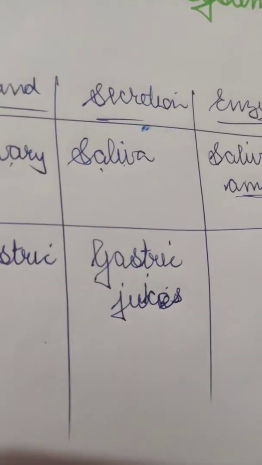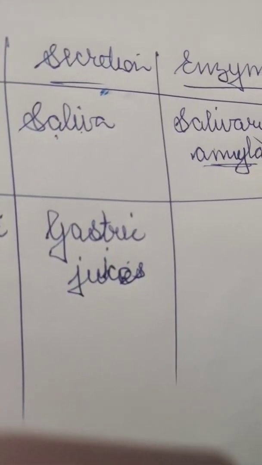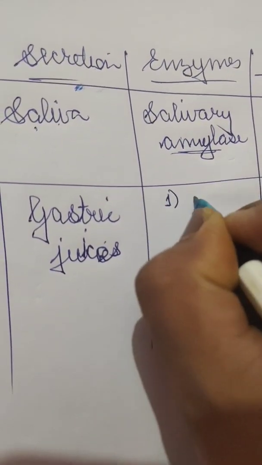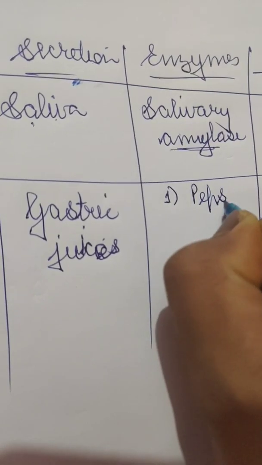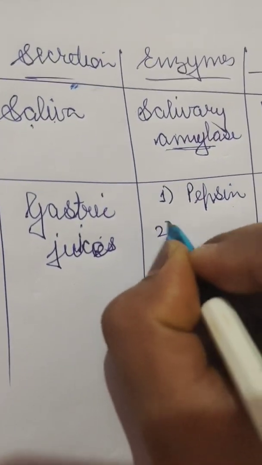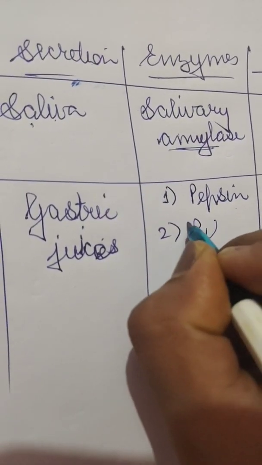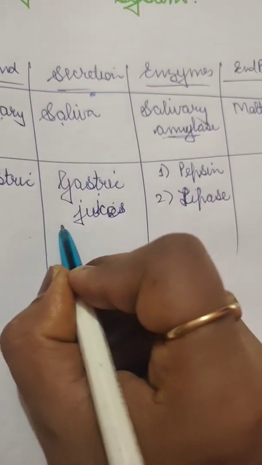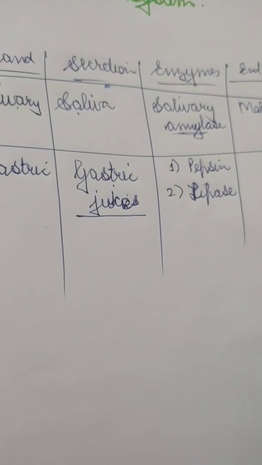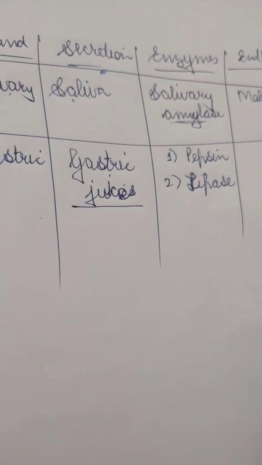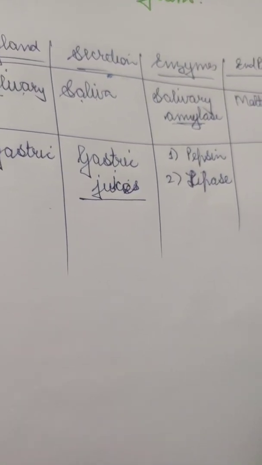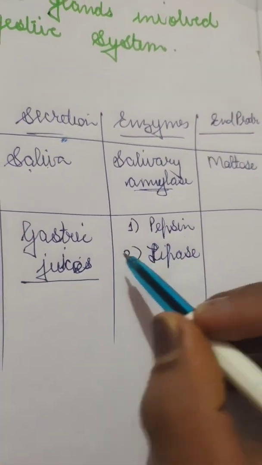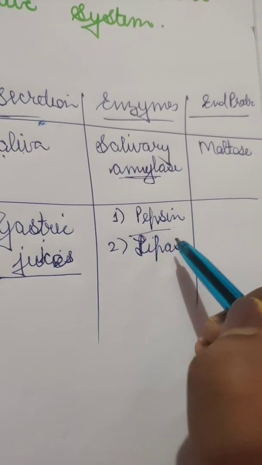It produces 2 different enzymes: number 1 is pepsin and the other one is lipase. The gastric juices also contain hydrochloric acid, and mucus is also secreted. So they produce enzymes called pepsin and lipase.